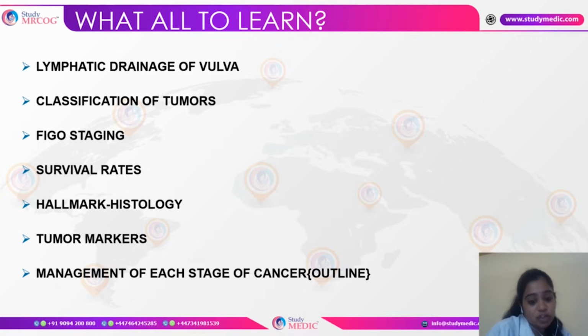And management of each stage of cancer, just as I have discussed. It is not necessary that we know about the entire management, regarding the steps of radical hysterectomy, for example. Not necessary that we need to know in detail, but for each stage, how are we going to manage? At least the outline of the management is important. So this is a very important hot topic wherein SBAs as well as EMQs both can be expected.